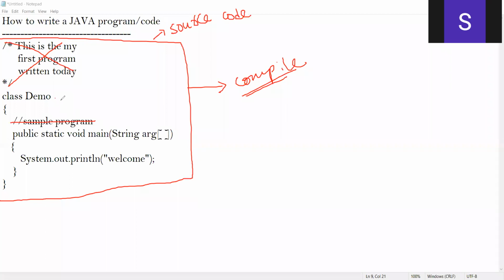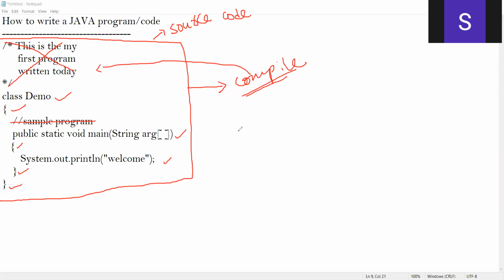What are the Java statements? Class demo, opening curly brace, public static void main, System.out.println, and the opening and closing curly braces. The compiler ignores comments. If my compiler is ignoring comments, then why should I write comments? That may be the question in your mind.